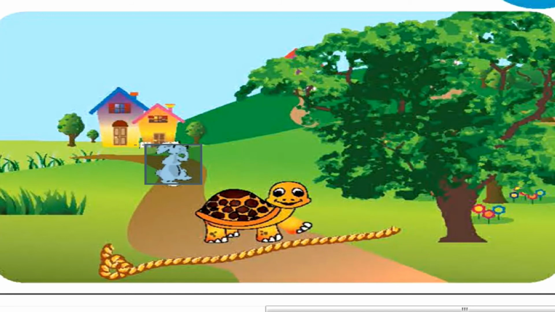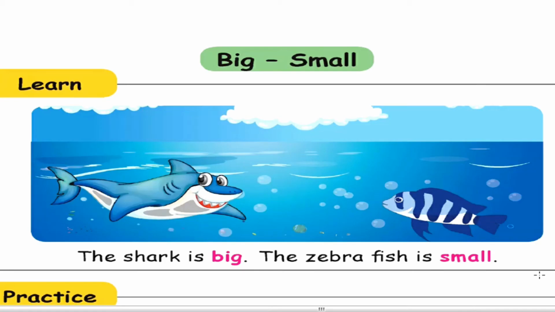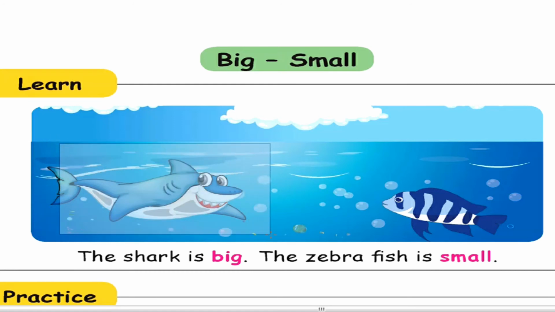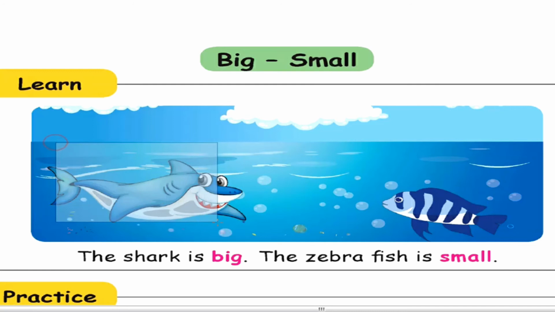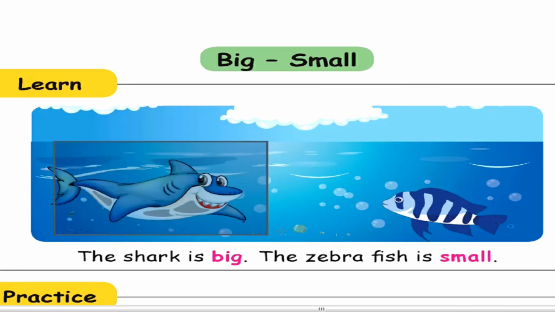Look at the picture. My dear children, see, there is a shark. It is big. Tell me, how is it? It is big. Okay, look at the next one, the zebra fish. It is small. Tell me, children. It is small.